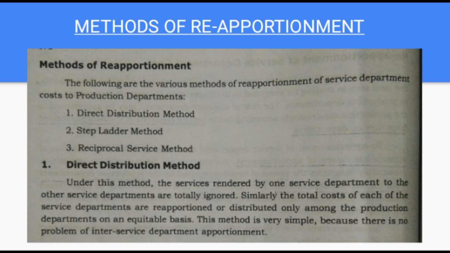It is a very simple method because there is no problem of inter-service department apportionment. That means in this method we distribute the total overhead expenses of service department to each of the production departments on the basis of reapportionment.